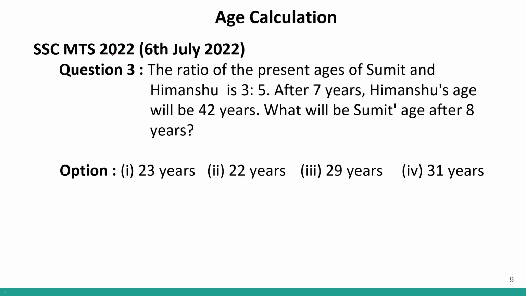Question number 3. The ratio of the present ages of Sumit and Himanshu is 3:5. So if I am talking about the present ages of Sumit and Himanshu, Sumit is 3x and Himanshu is 5x. Clear? After 7 years, Himanshu's age will be 42 years. So after 7 years means 5x plus 7 will be equal to 42. This is given in the question.